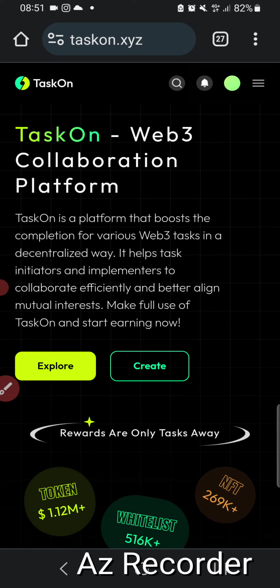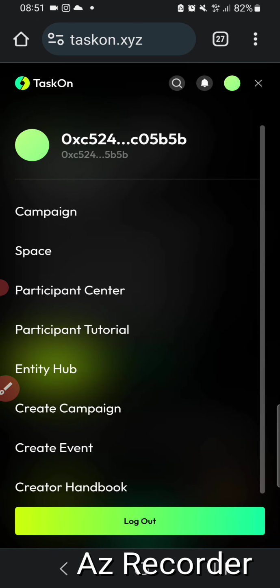To log in to this platform, I recommend to just click on login and connect your wallet. Please use Bitcoin, or never mind, use whatever you want.